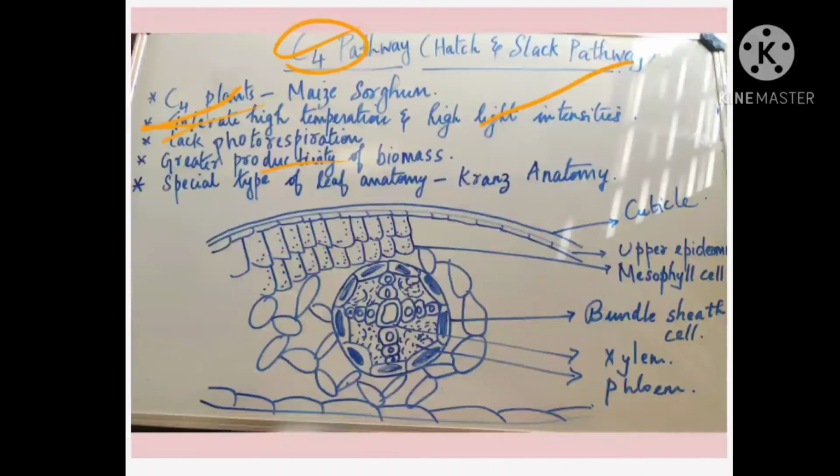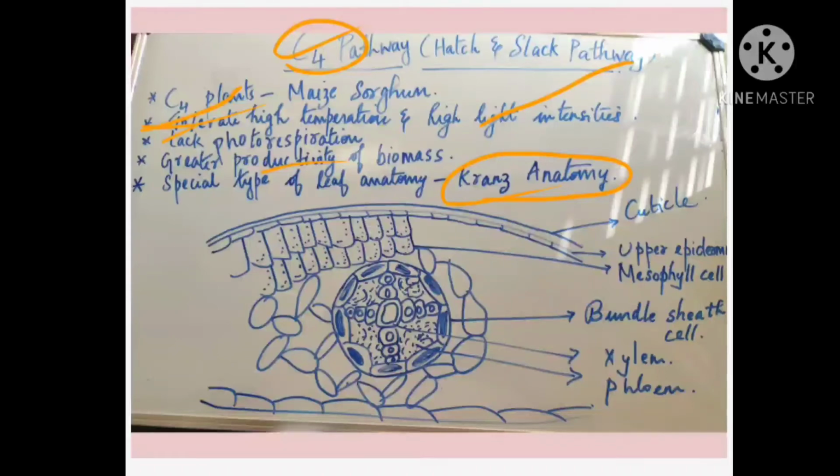Yes, now this is possible in C4 plants because, as I told you, they have a different type of anatomy. So what is this different type of anatomy? We call it Kranz anatomy. What do we call it? We call it Kranz anatomy. So it's a special type of anatomy which is noted in C4 plants, and that anatomy we call Kranz anatomy.